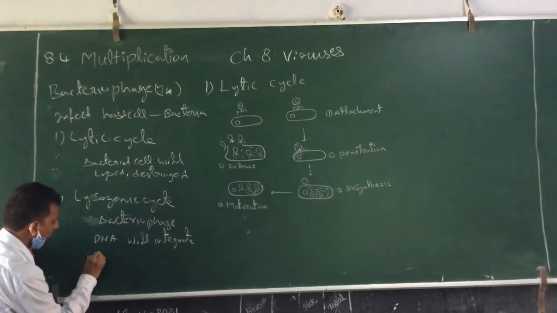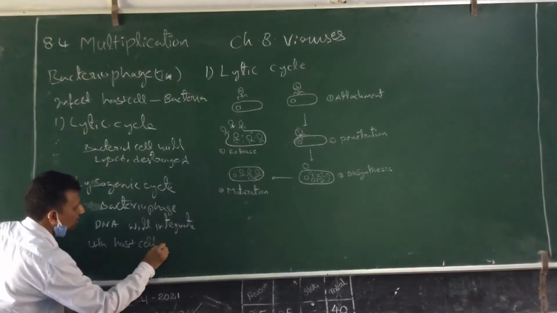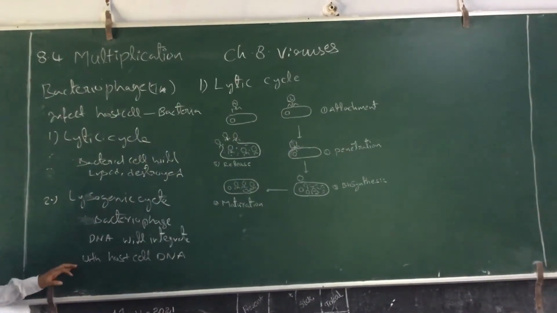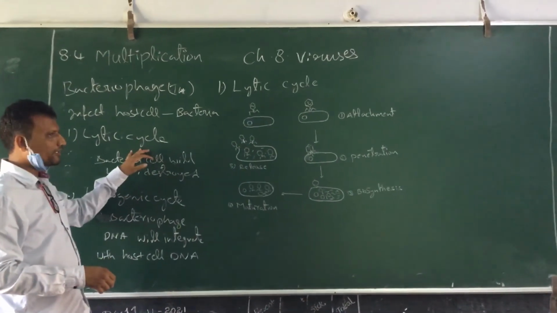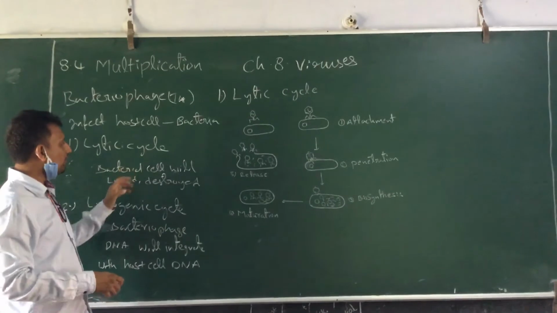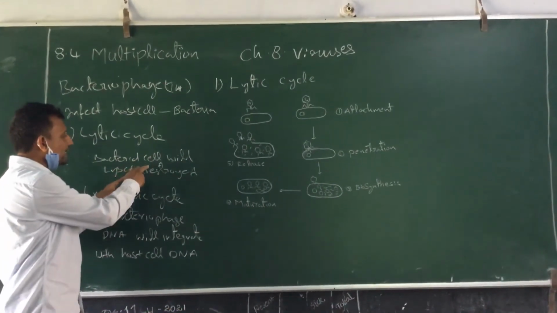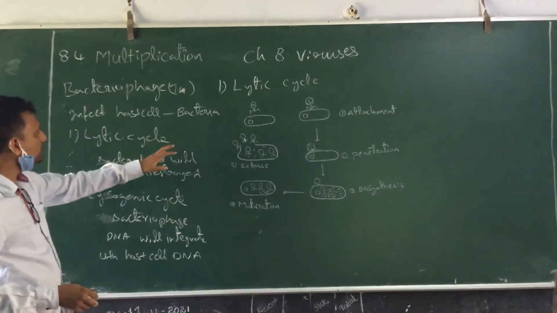Integrate with the host cell DNA or genome. Normally, new bacteriophages will be produced, and for the release of these new bacteriophages, the bacterial cell will be lysed and then new virions will be released.